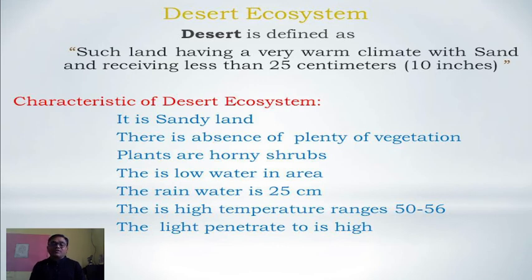The rainfall is below 25 centimeter, and the high temperature range is 50 to 56. This is by the record of the reference book, but basically it is variable, between 50 and 60 also. The light penetration is very high. This parameter is very high as compared to the other ecosystems.